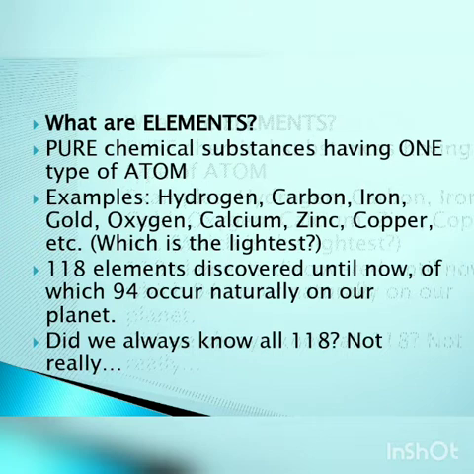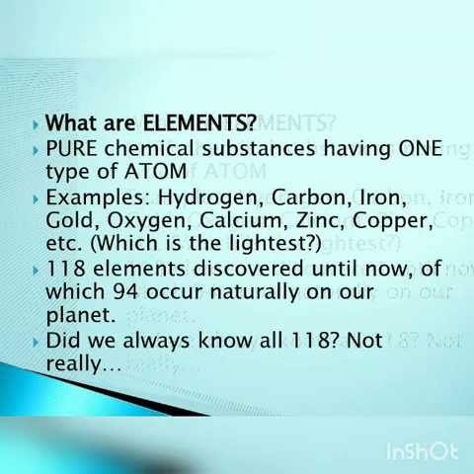Examples: hydrogen, carbon, iron, gold, oxygen, calcium, zinc, copper, and there are many more examples. In total, there are 118 elements in the periodic table, out of which 94 occur naturally on the earth, on the planet.